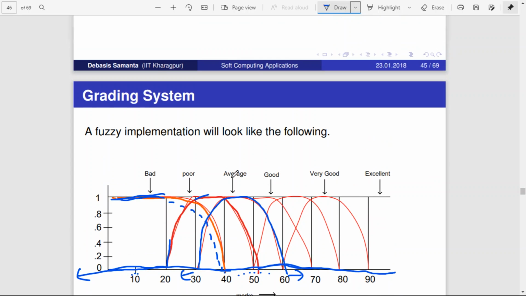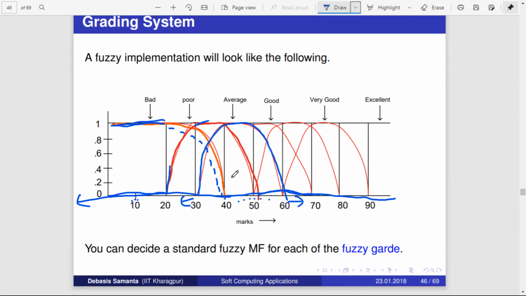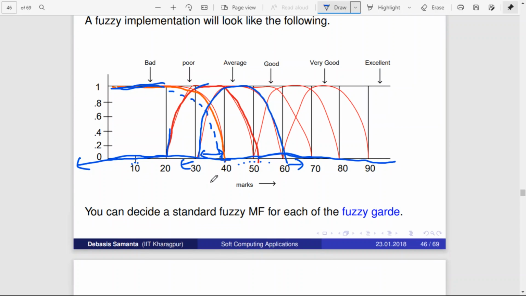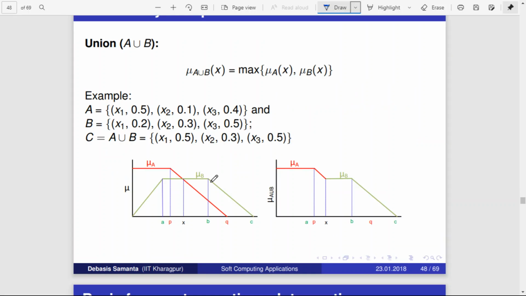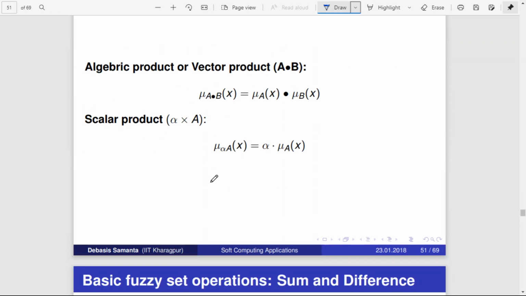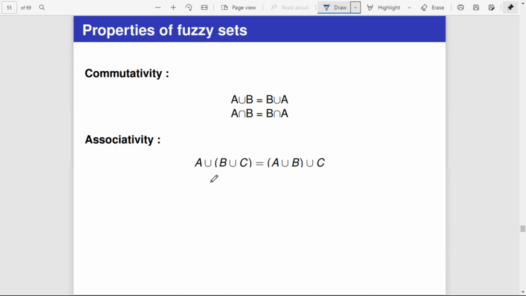That's the main point. So that means, for example, this particular group of students are coming in poor and also average, right? So they are covered in two membership functions, the students who are coming in between this range 30 to 40, right? When you use this membership function, they will be classified as poor, but when you use this membership function, they will be classified as average, right? These things we'll discuss later, but before that there is something else we want to discuss.